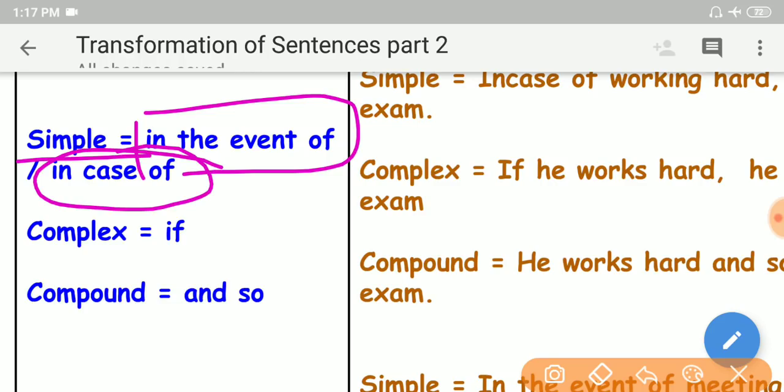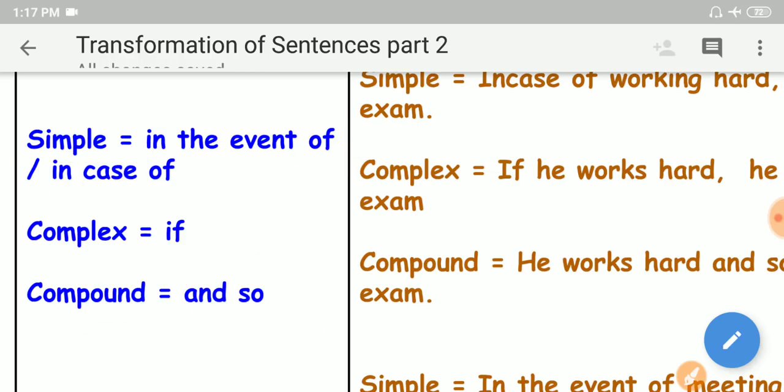At the same time, we can convert it: by expanding that dependent clause to an independent clause, we can add "and" or "so" as coordinating conjunctions to get a compound sentence, my dear friends. Let us go and learn three examples.